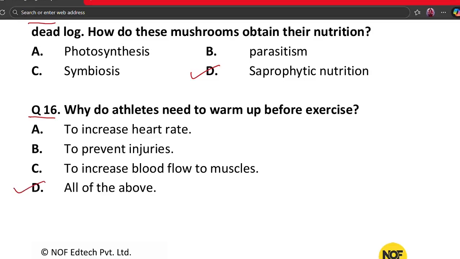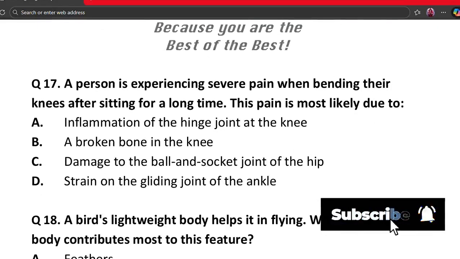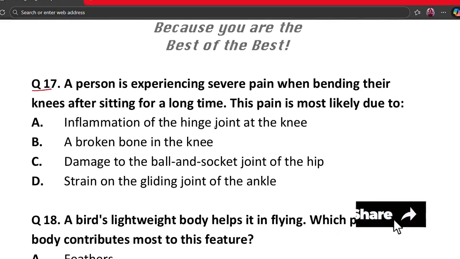So warm up increases heart rate, it improves blood flow to the muscles, and it also reduces chances of injury. All statements are correct. That's why the answer is all of the above. Our next question is question number 17. A person is experiencing severe pain when bending their knees after sitting for a long time.